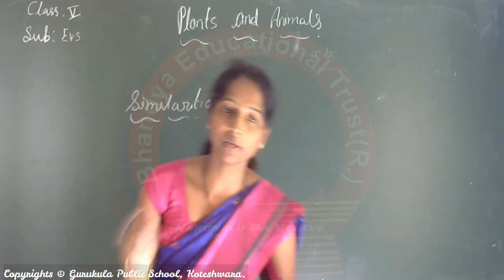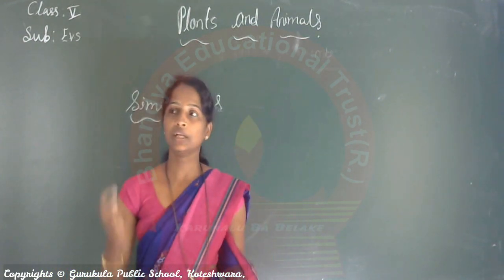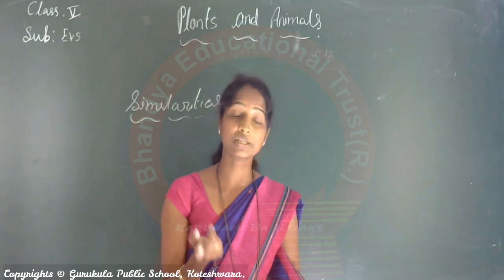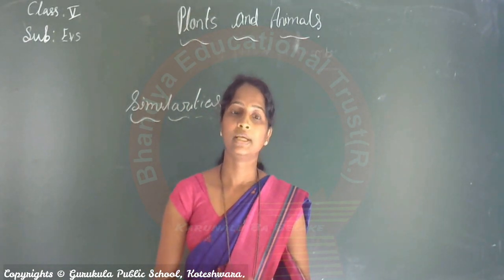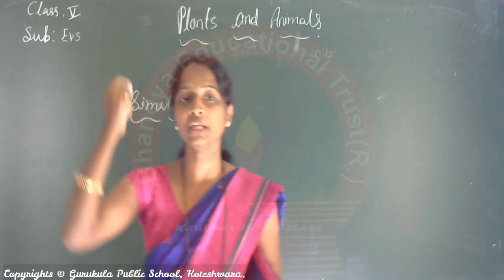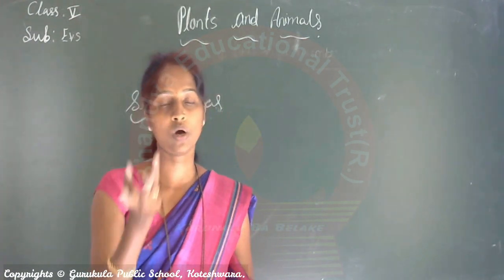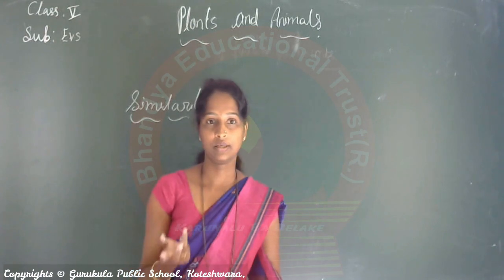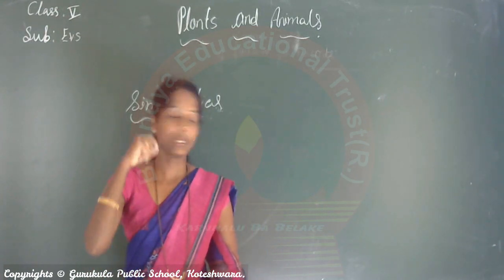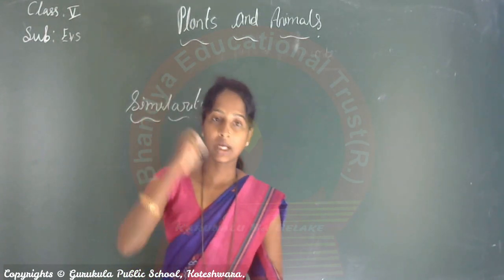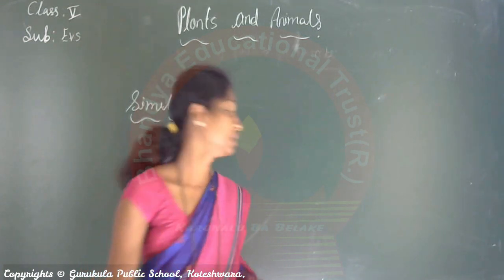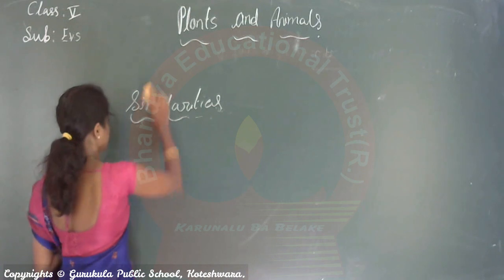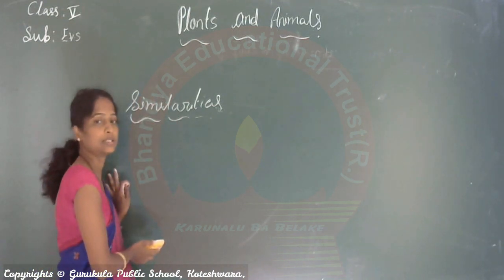See, at breathing time, plants take in carbon dioxide and give out oxygen. But what about animals? Yes, animals take in oxygen and give out carbon dioxide. These are the similarities.